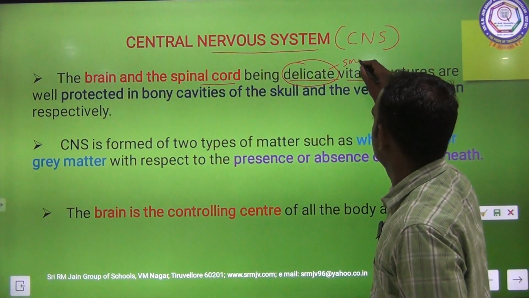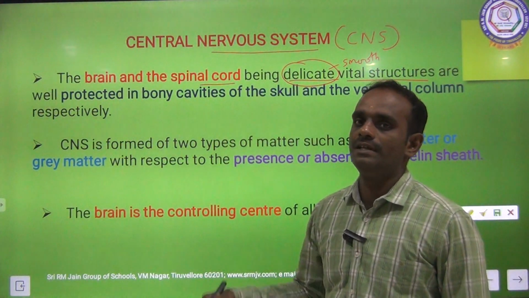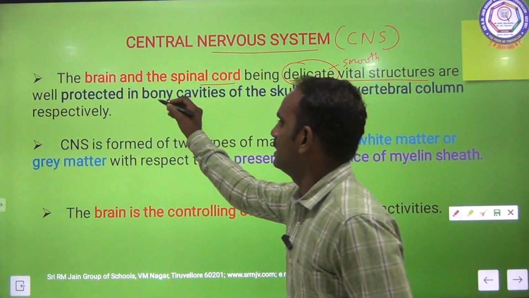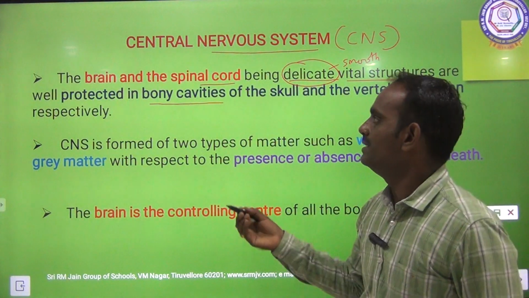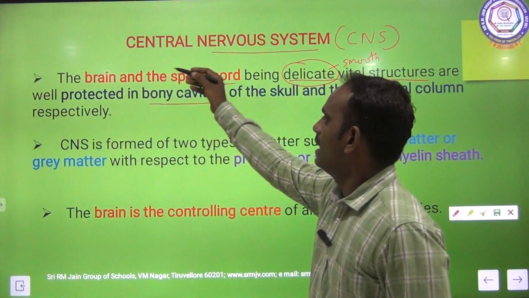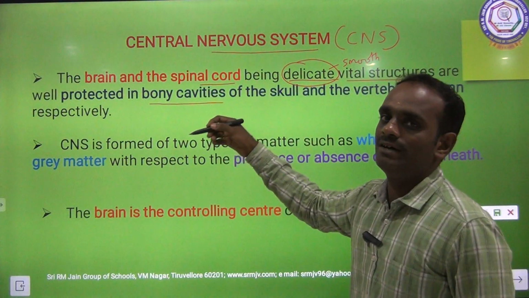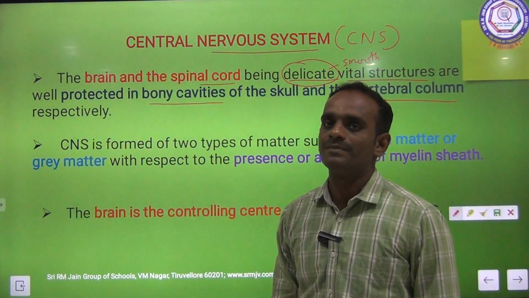Smooth. And vital structure means a very important structure, which is protected inside the bony cavities of the skull. That means the brain is located inside the bony cavities of the skull and the vertebral column respectively.